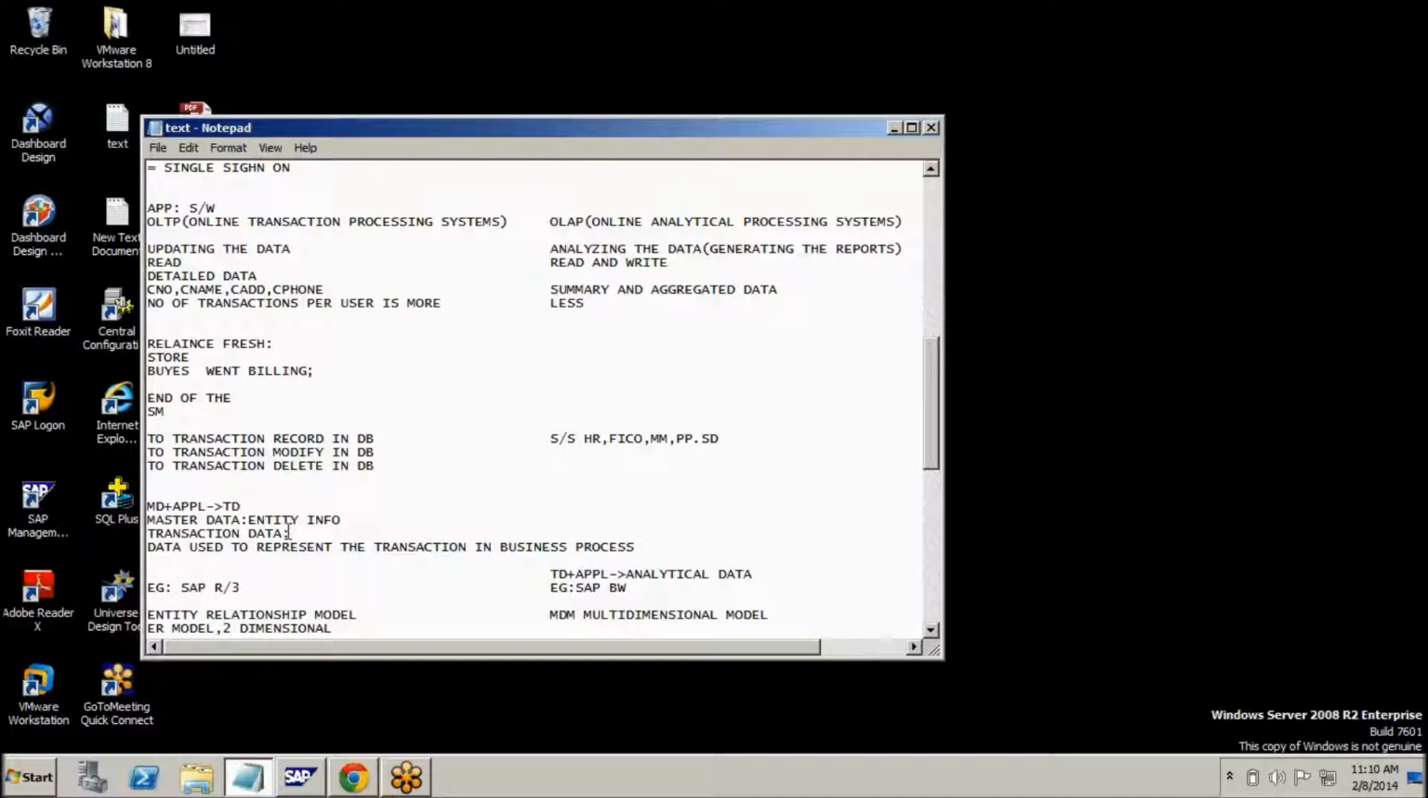See, yesterday we saw Reliance Fresh. I went to Reliance Fresh and bought one atta 5 kg packet. When I went to the billing person, this atta is the master data. With the help of this master data, he is feeding into the database and getting the transaction data. That is, a transaction is happening in the business process. That is called transaction data. In an OLTP system, we get this.